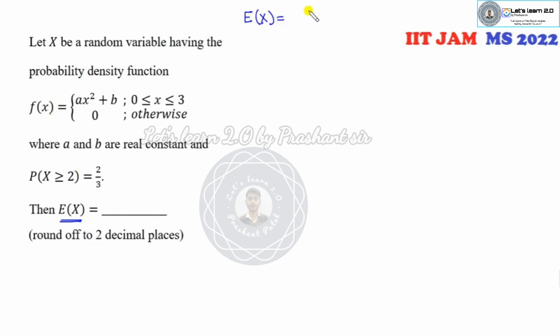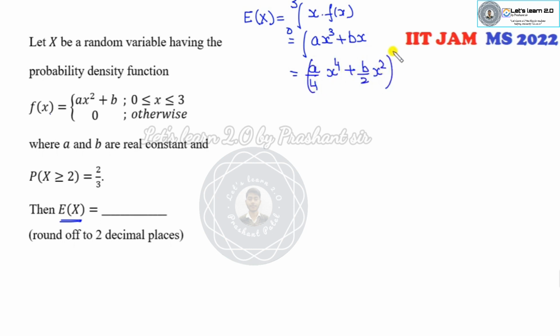Okay, you can see here your target is to find the expected value of x. So that means the integral of x times f(x). The domain is 0 to 3. So it is ax cubed plus bx, which integrates to a over 4 x to the 4 plus b over 2 x squared over the domain 0 to 3.